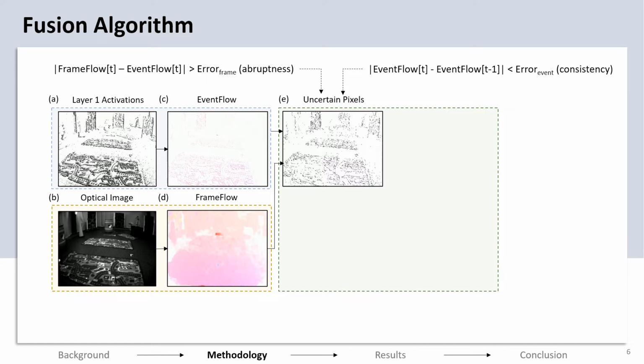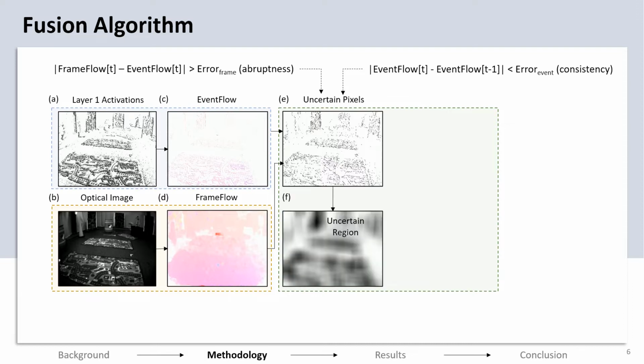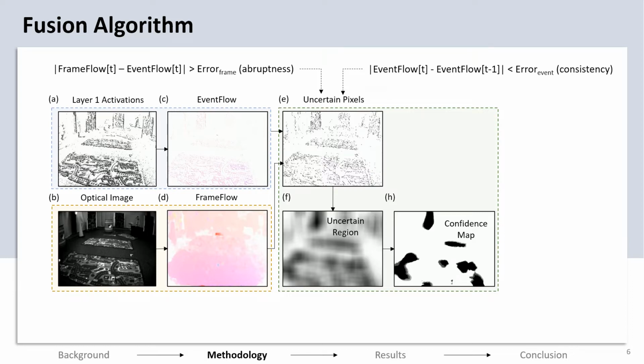The uncertain pixel map is spatially averaged. This provides the regions with possible uncertainty. If the same regions appear again and again in the uncertainty map over multiple inference times, this provides a temporal consistency for an external object. Therefore, a confidence map is created for every pixel using the spatiotemporal continuity criteria.